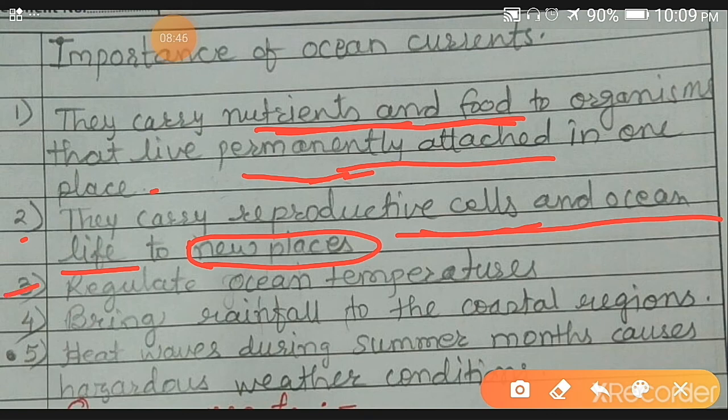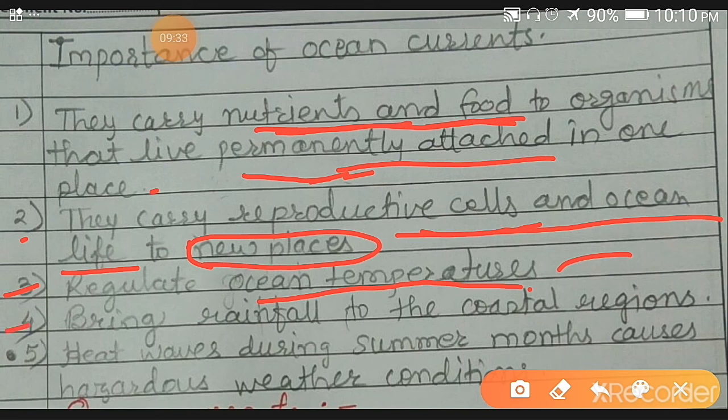Okay, then the third one is they regulate ocean temperatures. Because of ocean currents, warm water moves toward the polar regions and cold polar water moves towards the equatorial regions. Because of this, the temperature of ocean water in polar regions increases and becomes warmer, and the equatorial region water becomes cooler. In this way ocean currents regulate ocean temperatures.